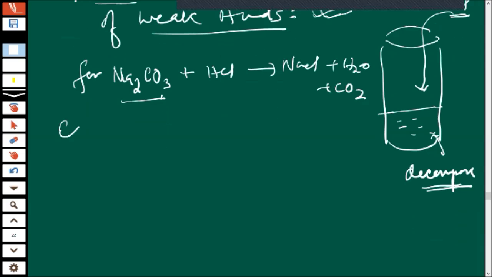Can you explain this reaction? Yes, sir. I know the reaction, but sir, I cannot explain it in a brief manner. That is my intention, Shreya, that you should know the reason behind the reaction, so there will be no chance of missing any fact during competitive examinations. So see, the reason behind it is this.